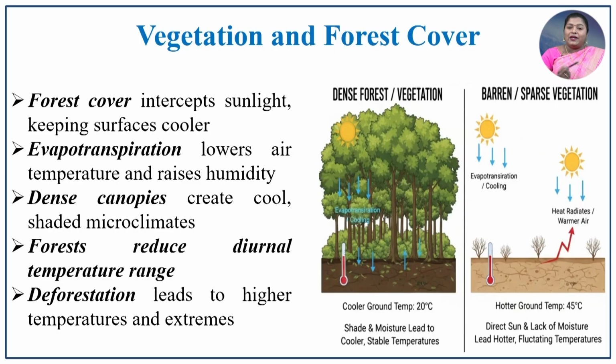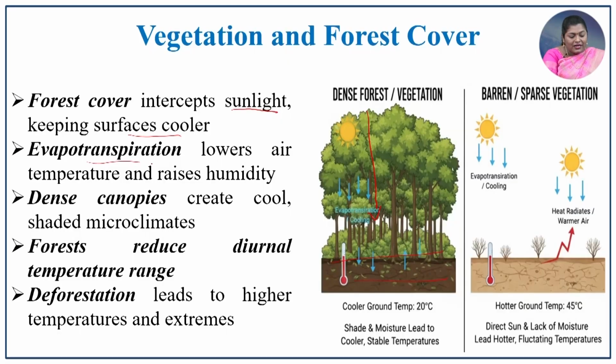The next factor is vegetation and forest cover. Forest cover intercepts the sunlight and keeps the surfaces cooler, because it does not allow all the incoming solar radiation directly onto the earth's surface; there is some filtration. So the solar radiation received at the surface will be minimal compared to clear open spaces. The evapotranspiration process also lowers the air temperature and raises the humidity of that locality.